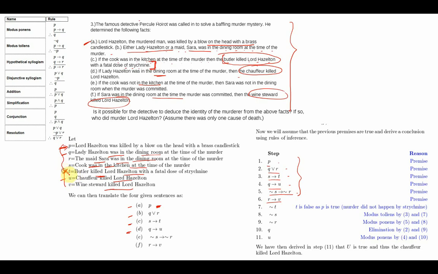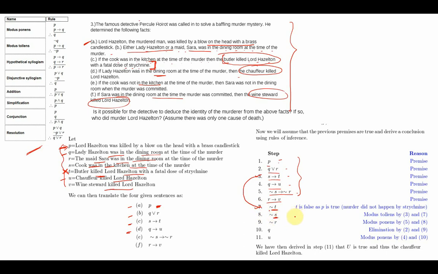So, we have an inference over here without applying any laws of inference. If P is true, then T cannot be true. So, I have negation of T and I have S implies T. So, I can apply modus tollens on these two to come up to negation of S.